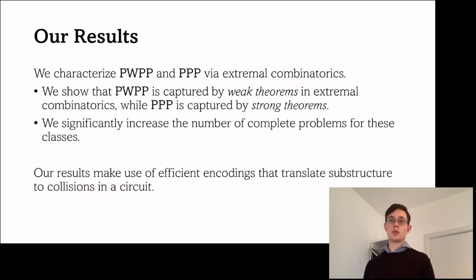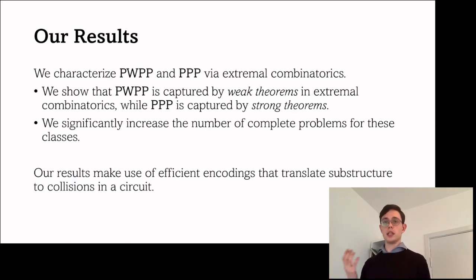So what we do in this work is that we characterize PWPP and PPP via extremal combinatorics. So we show that PWPP is captured by weak theorems in extremal combinatorics, of which Ramsey and Sunflower are arguably the case, while PPP is captured by strong theorems.